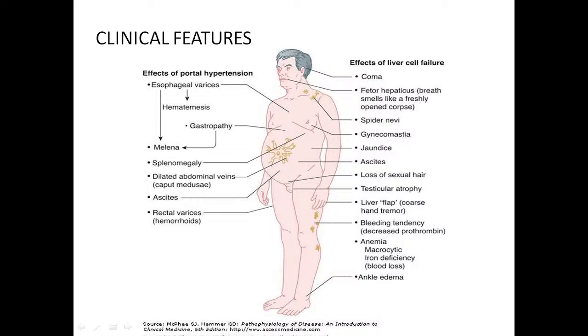Because of increasing fibrosis, there is a complete change in the architecture of the liver. So the sinusoidal anatomy has completely changed. Now the portal vein is not able to drain blood completely into the liver. So what will it cause? It will cause back pressure changes. So there will be more blood in the portal vein.